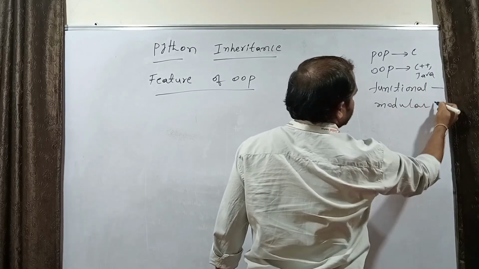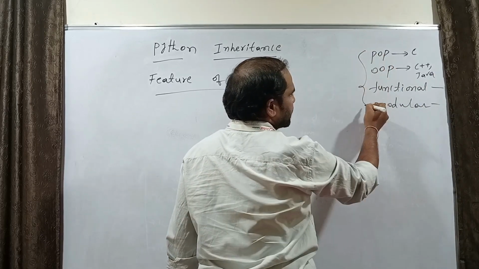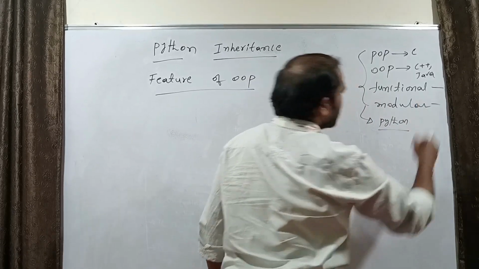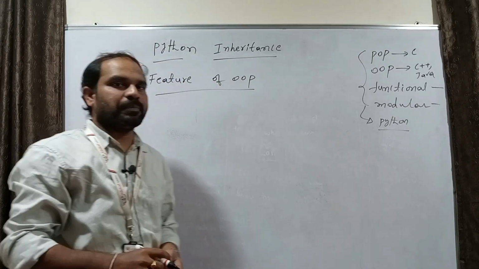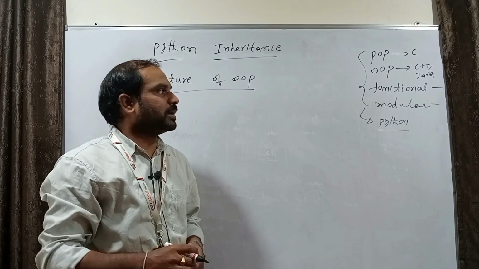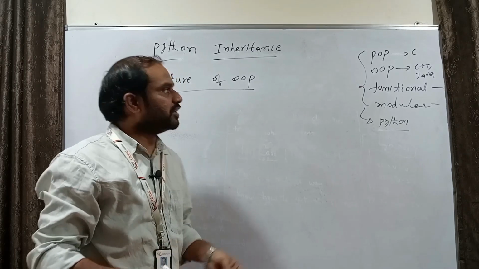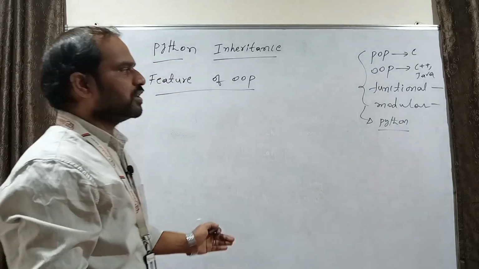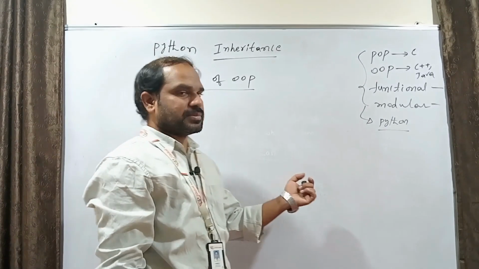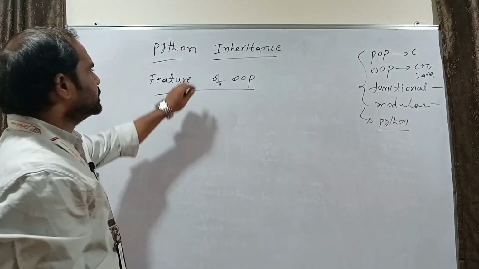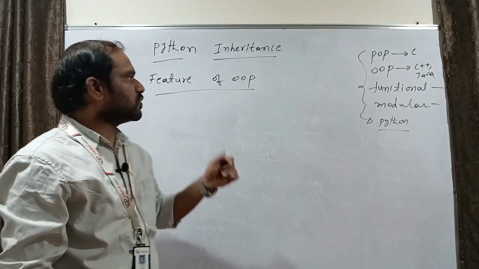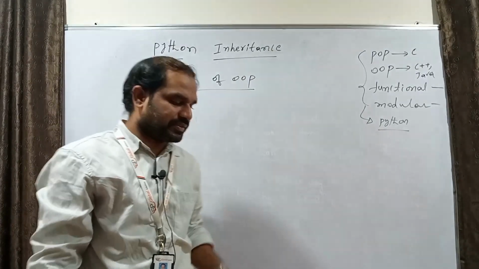But if we consider functional, modular, and so on, Python is able to cope with all these types of programming paradigms. By using Python, we can write a program following procedure oriented, object oriented, functional, and modular programming. Functional programming is also possible with Python. Now we will discuss the features of OOP. One of the features of OOP is inheritance.